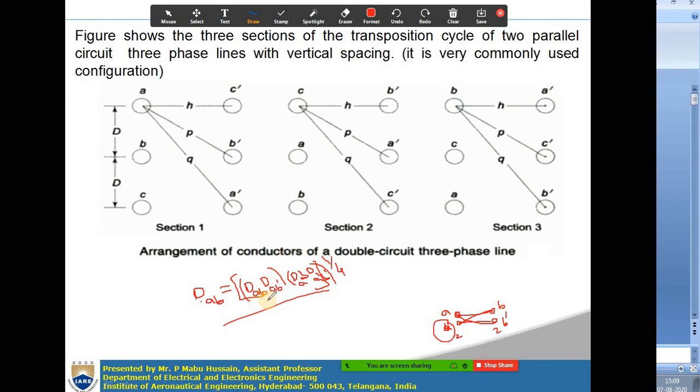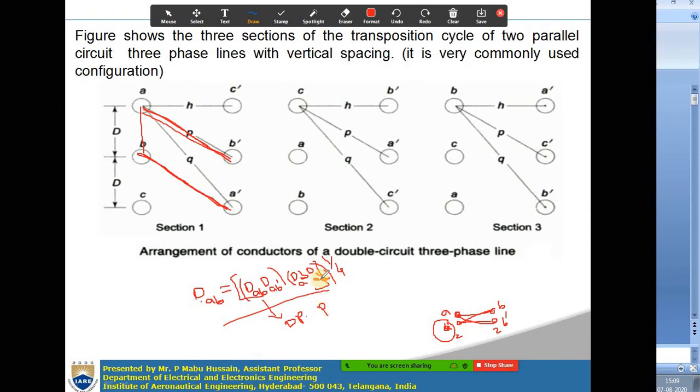So now, what is DAB? What is the distance DAB here? From the diagram, DAB is capital D, and the distance DAB dash is AB dash, which is P. So this will be D into P. Now for A dash to B, this distance is the same as this distance, so both are the same. So this will be P.